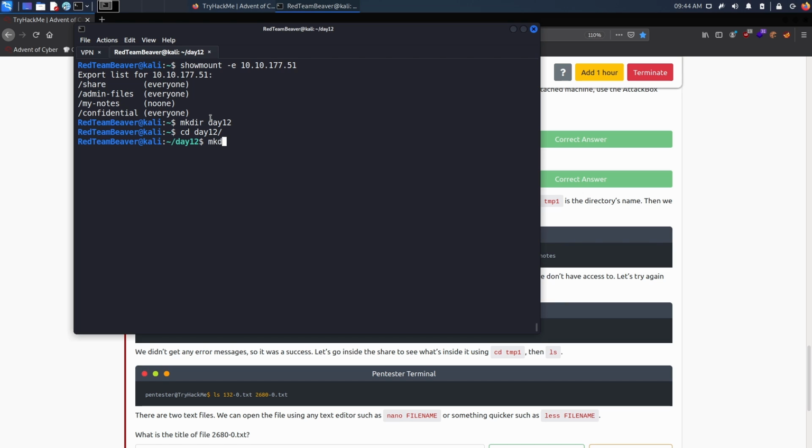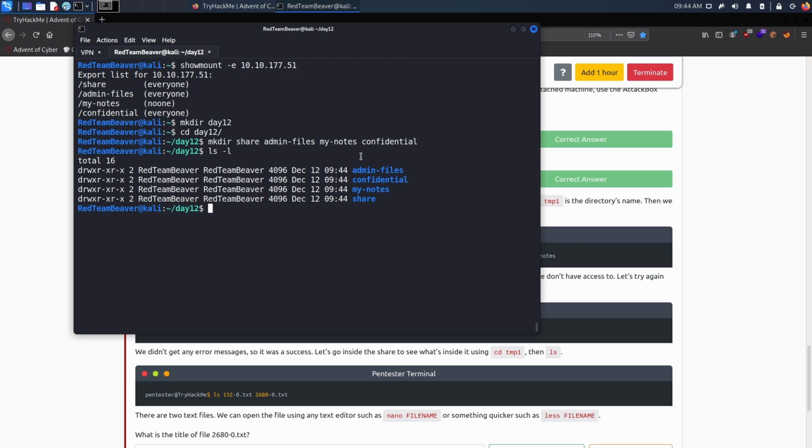So let's create a couple of directories, right? Let's do mkdir share, admin files, my notes, and confidential. Now you'll see that we have the 4 shares that have the same names as these ones. Now to mount them, we actually need sudo privileges. We need to do sudo mount, provide the IP address with a colon, and then specify the share you want.